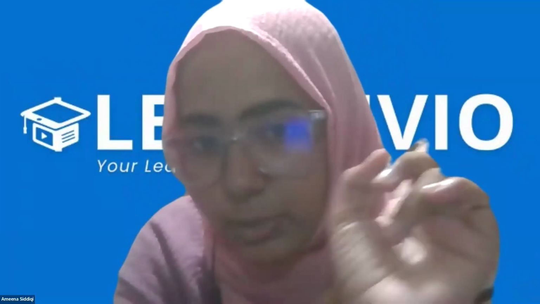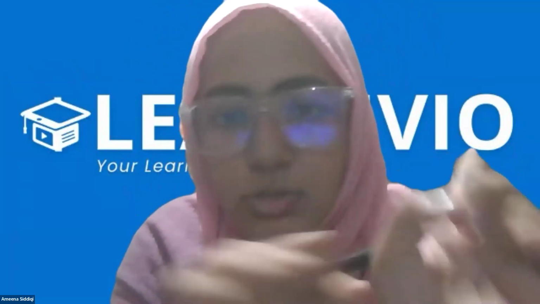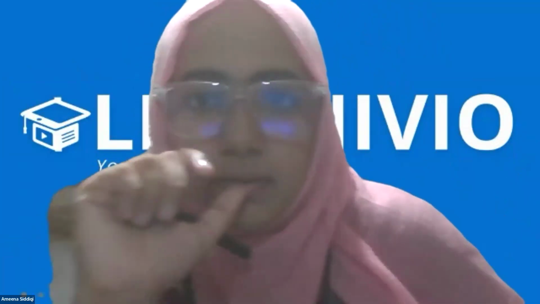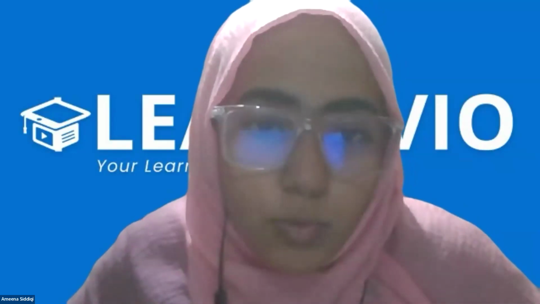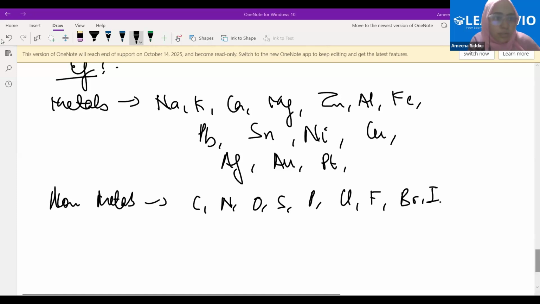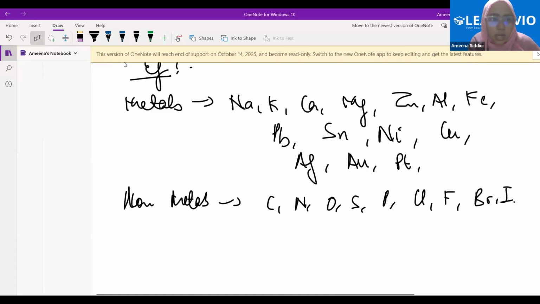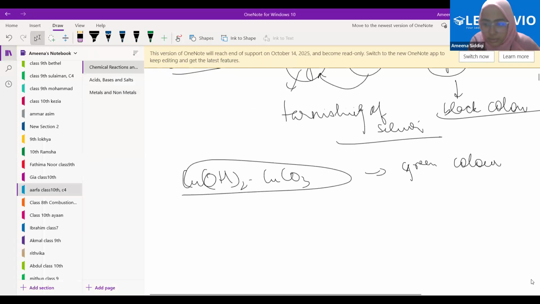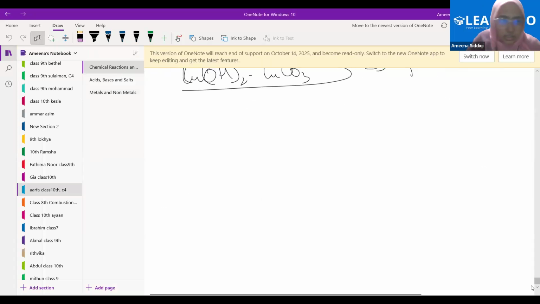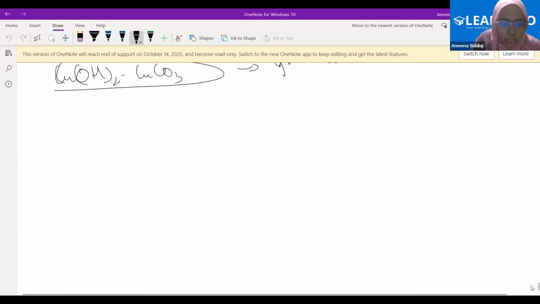Any problem in balancing the equation? I will just tell you one method, which you should have seen, because I have given all of the students one method through which you can very easily balance the chemical equation. Okay, I'm quickly coming to that topic. See, this is very easy to understand.